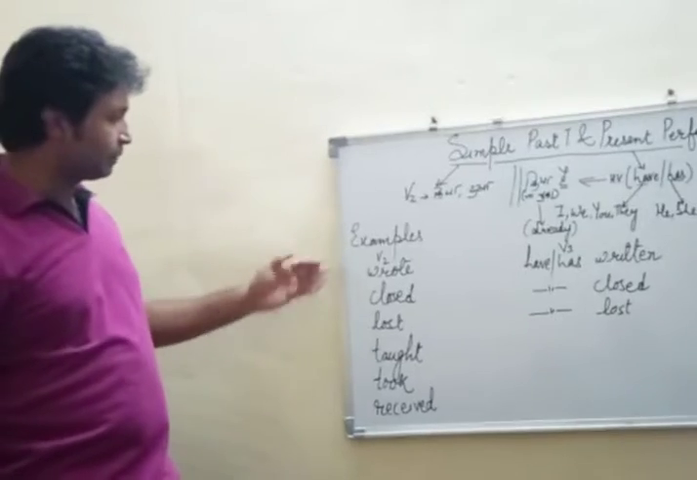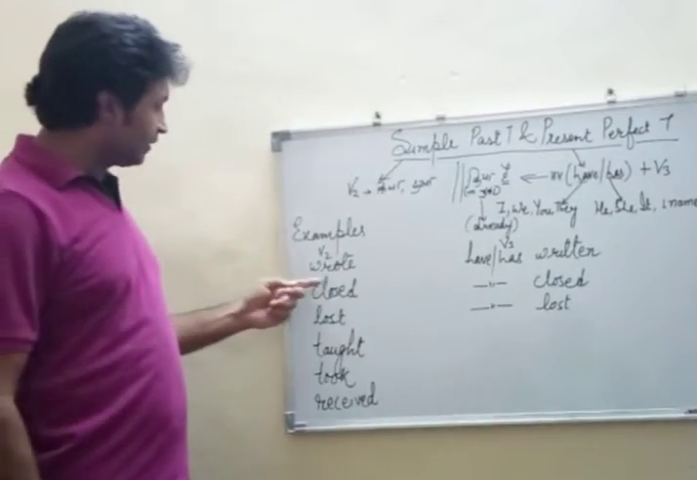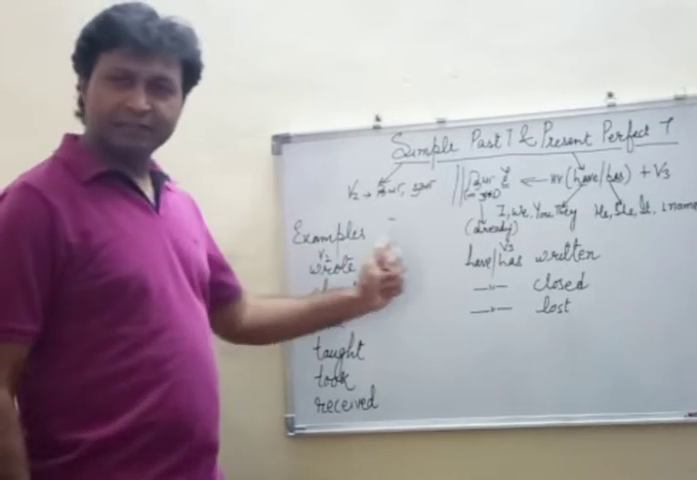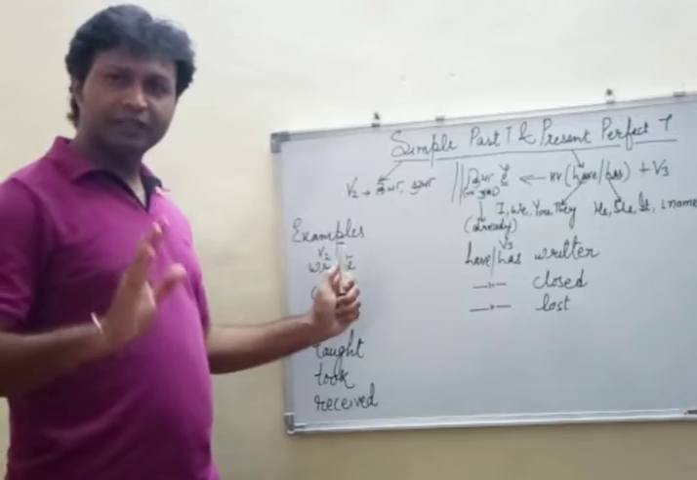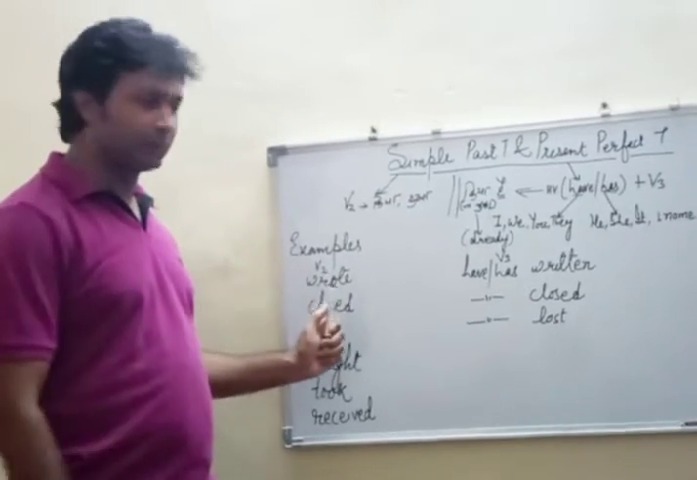Let us take some examples. This is the second form of verb. The first form of the verb is write. The second form of the verb here became wrote. I wrote a letter. मैंने पत्र लिखा. This is the meaning in simple past tense.